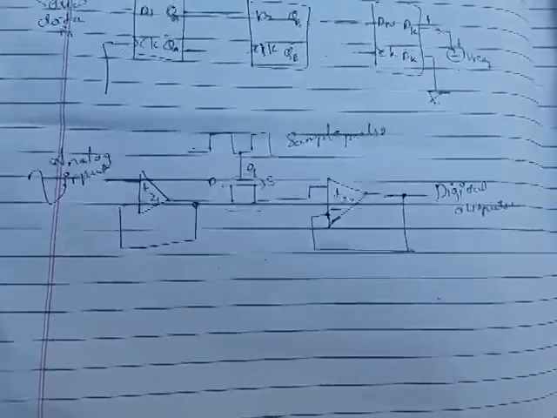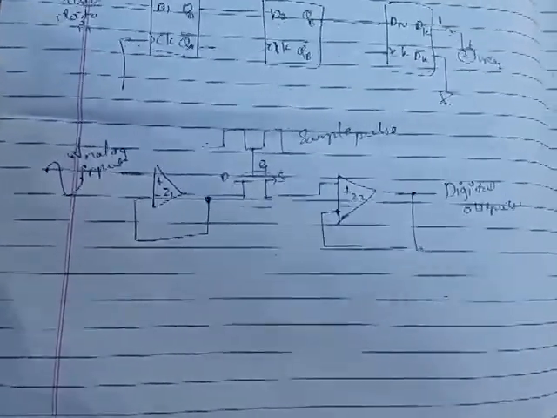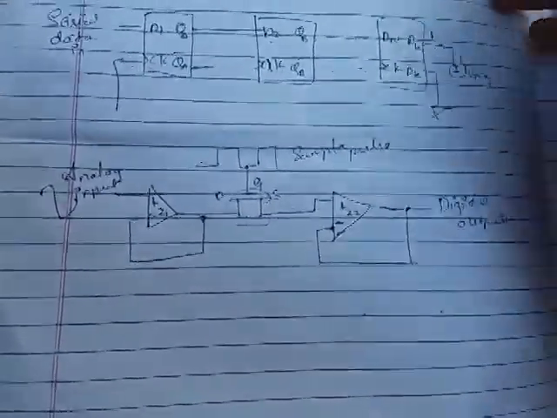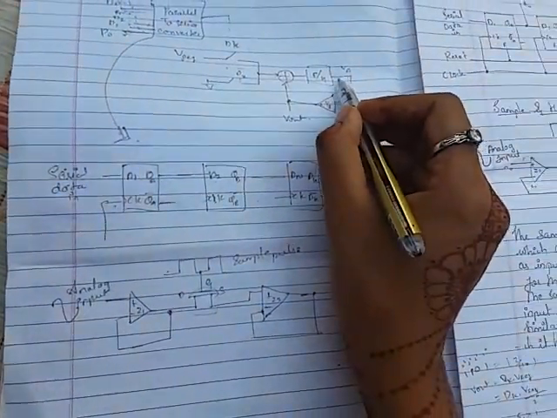Here, why are we using the sample and hold circuit? Because we are converting the analog information again to digital output, so that finally the DAC operation is performed. So we are using the sample and hold circuit here, and from its output we are getting the digital form.